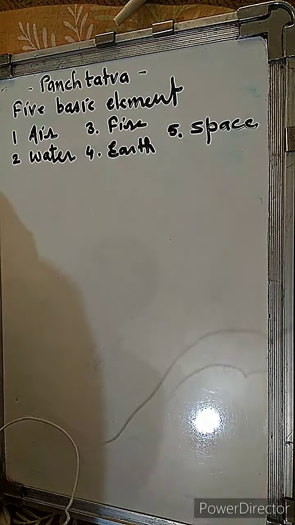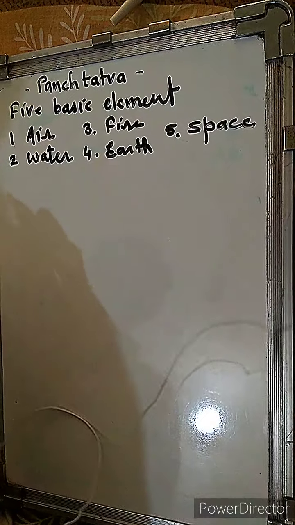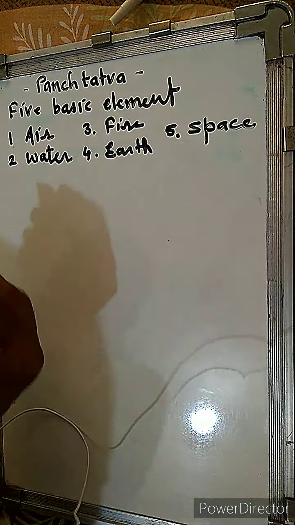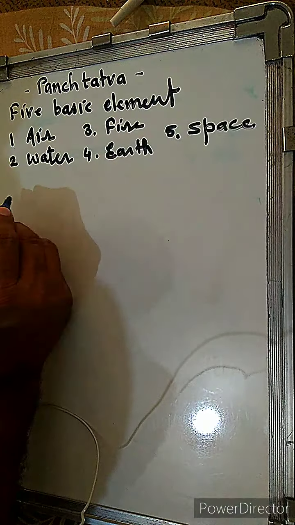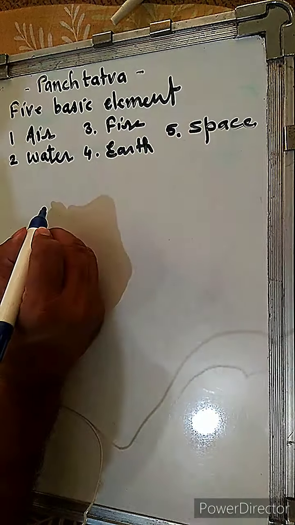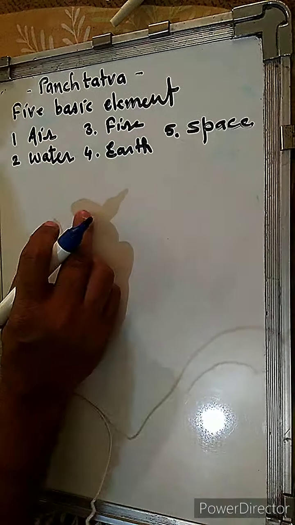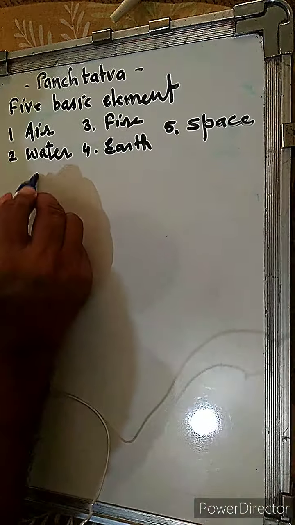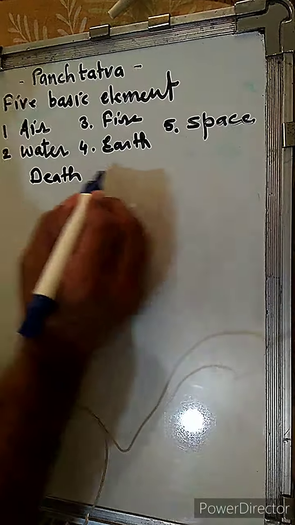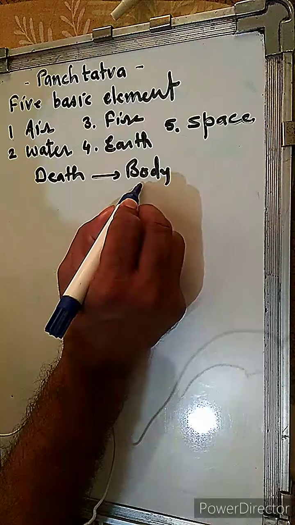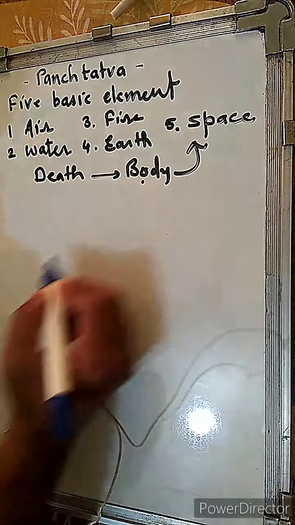Five basic elements. So what are those five basic elements? Air, water, fire, earth and space. All the living organisms in the universe are made up of these five basic elements. That means air, fire, space, earth and water are there in each and every body. After the death of a person, the entire body converts into the five basic elements.